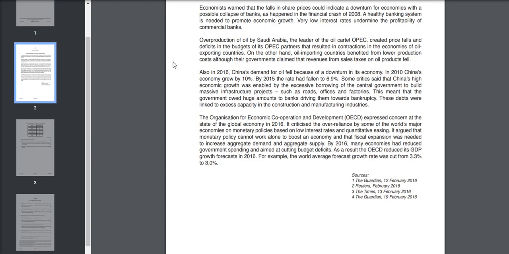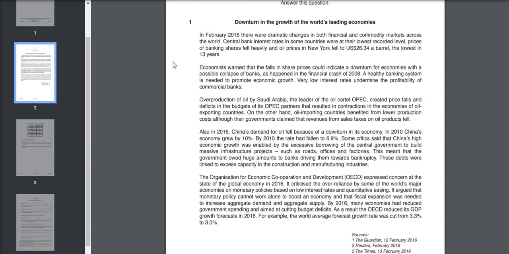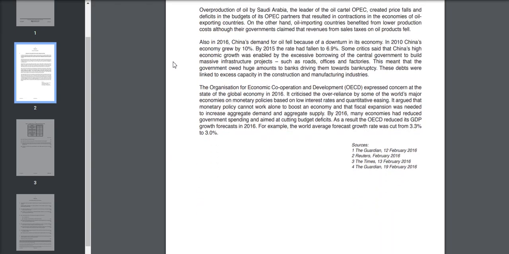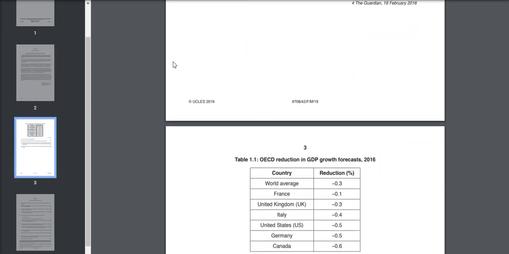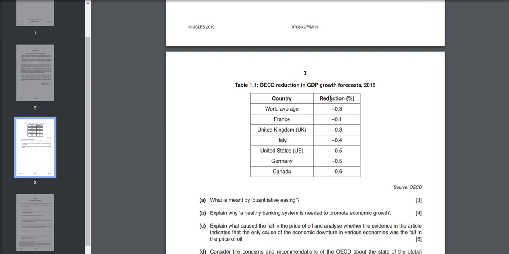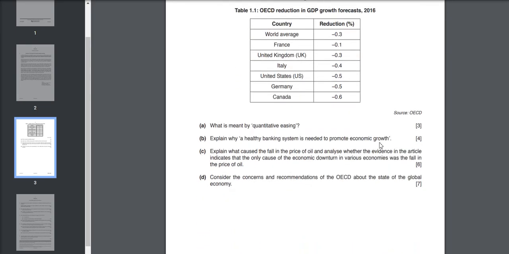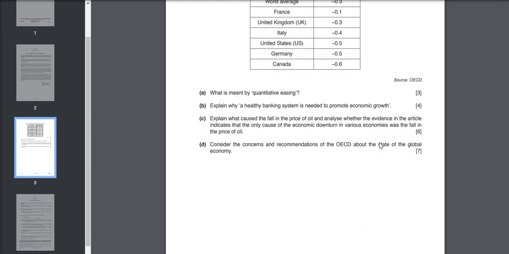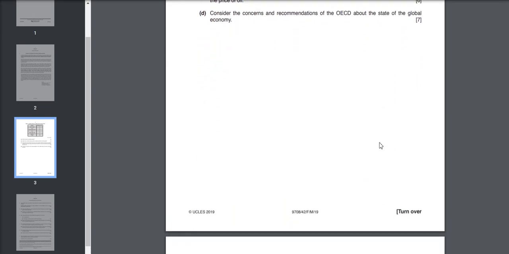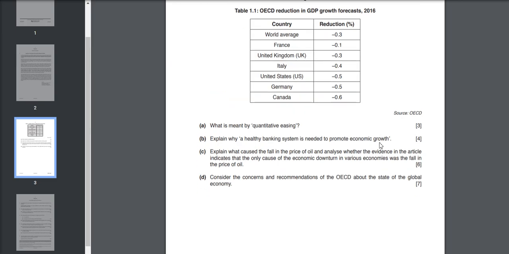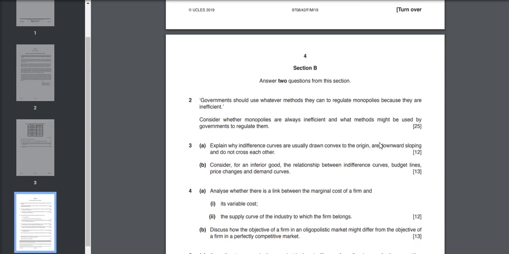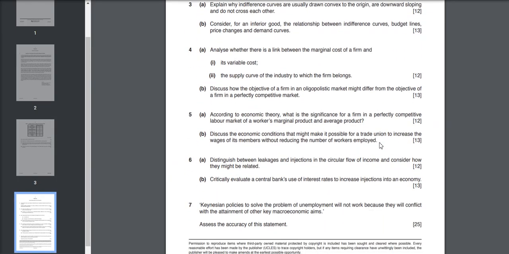Similarly, this year as well, if you go through 2020, mostly it happens that they use the previous 6 months of data, 6 to 8 months old data. At times it is older than that, a few years older. My opinion is that they have used 2016 data over here in the 2019 exam. But still this is a pretty relevant and hot topic nowadays in macroeconomics. So this is the 42 February March paper, and now the questions.